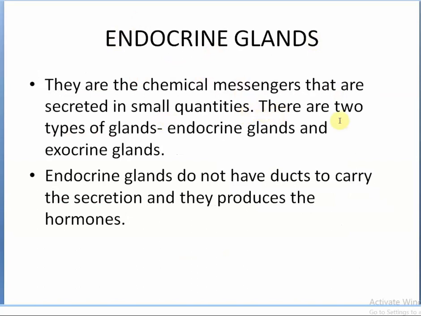There are two types of glands, endocrine glands and exocrine glands. Endocrine glands do not have ducts to carry the secretion, and they produce the hormones. Since they do not have ducts, they are also called ductless glands, and they help in secreting hormones.